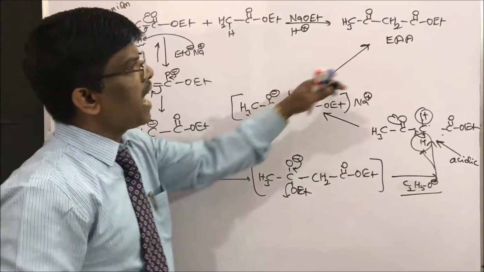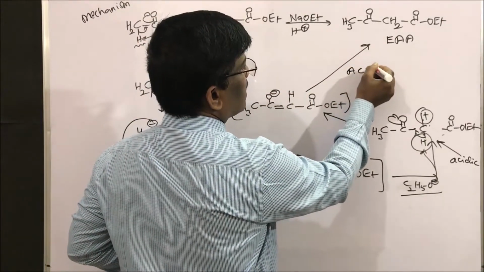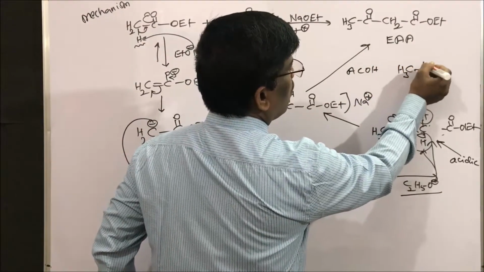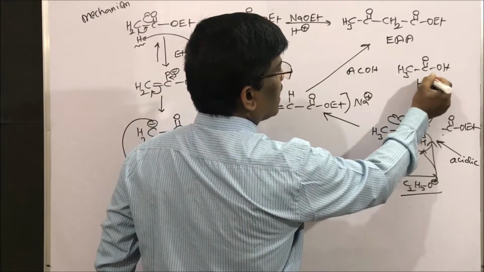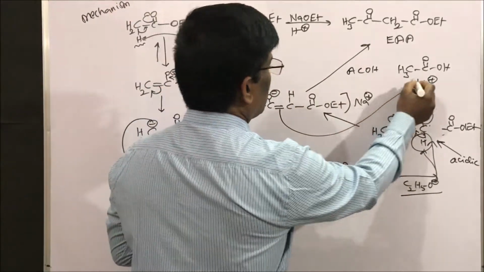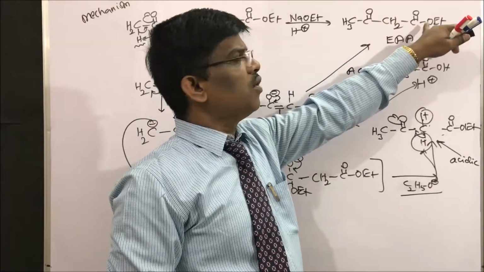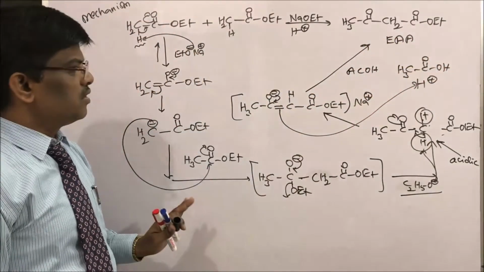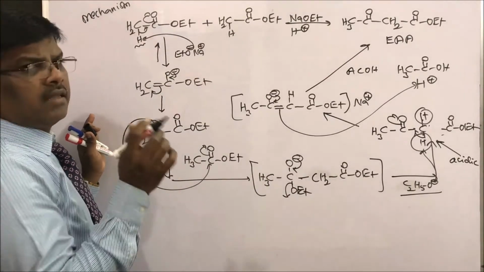However, to get back our ethyl acetate, just add acetic acid. So for your understanding, I will write acetic acid, CH3COOH. Acetic acid can be added, or you can write it as H plus. So what happens? This takes up a proton, so it comes here to give CH3COCH2COOEt. This is ethyl acetate, which will be obtained at the end. So it is a very simple, straightforward reaction mechanism.